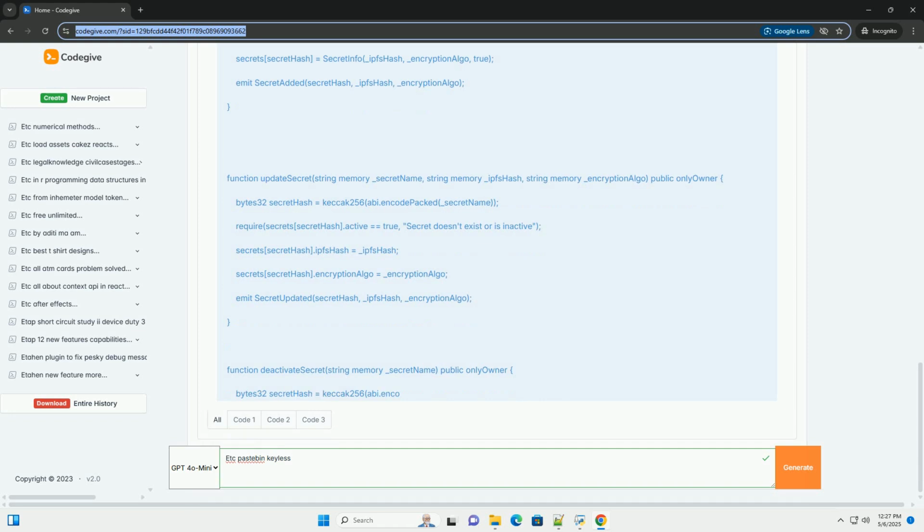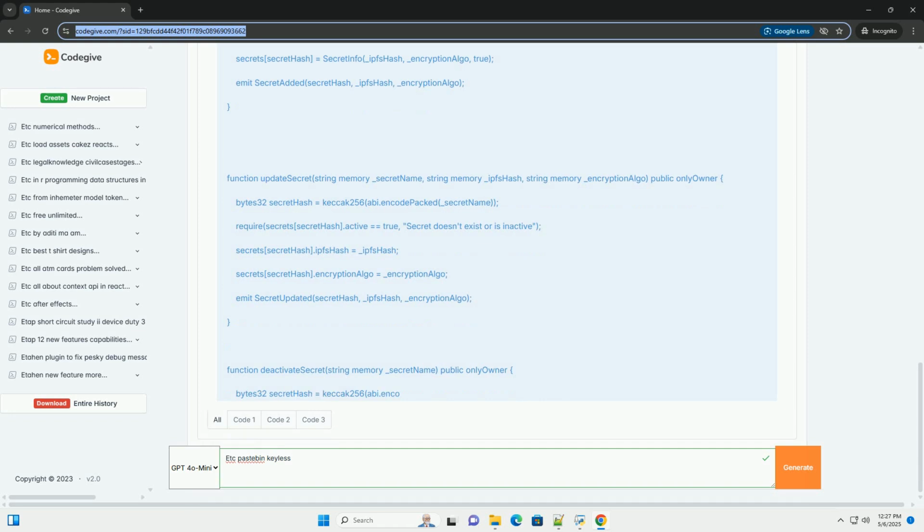3. The encrypt and store secret function generates a random AES-256 encryption key and initialization vector. In a production environment, deriving the encryption key from the user's Ethereum address or a deterministic secret phrase is crucial. Storing random keys is not secure. It encrypts the secret using AES-256 CBC, includes the IV in the encrypted data for proper decryption, stores the encrypted secret on IPFS, and returns the IPFS hash and encryption algorithm.